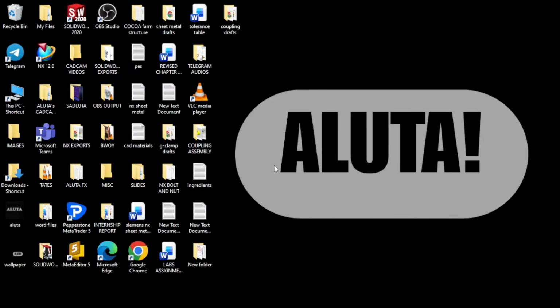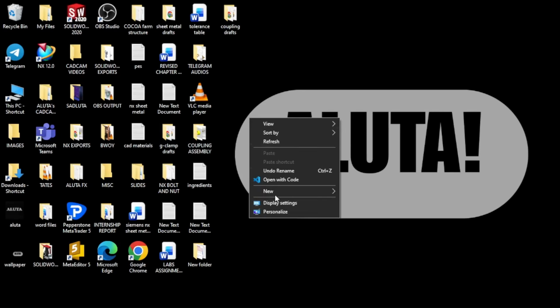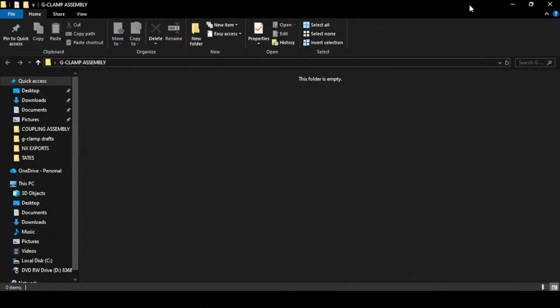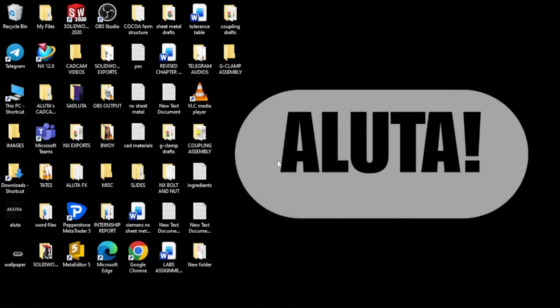The first thing I'm going to do is to create a folder that will store all the files you create. So create a folder on the desktop, and I'll call the folder G-clamp assembly. This folder will store every file that we create. And then we open the Siemens NX software.